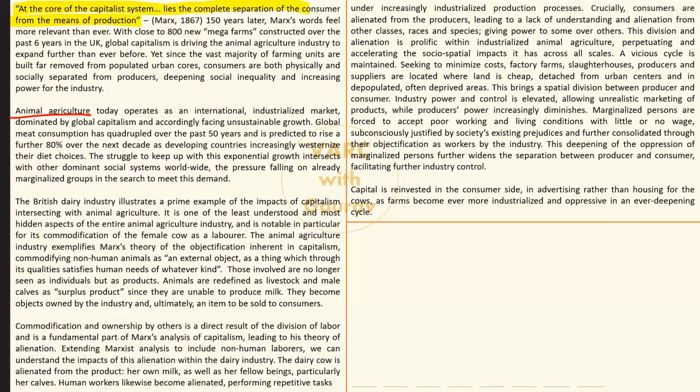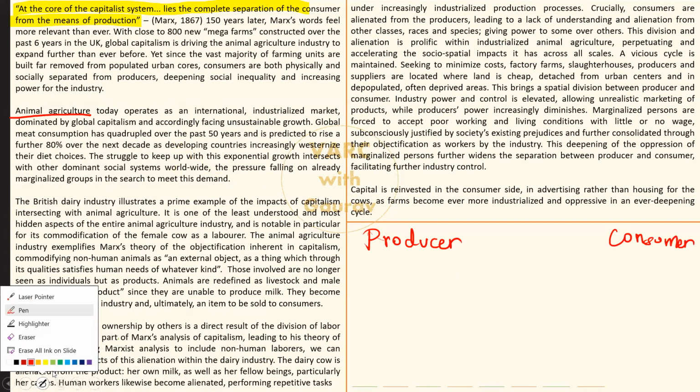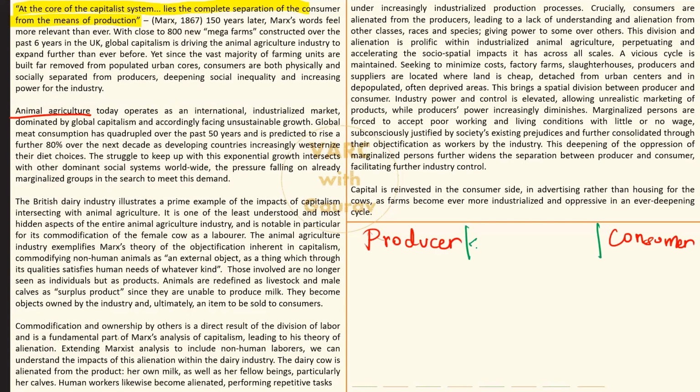The author says that at the core of the capitalist system, there is a very strong separation. If you have a proper capitalist system going on, there is a producer on one side, and then there is a consumer on the other end. But there is no good connection between them. There is a very strong gap between them. They are separated. There is this massive gap between them. The consumer is not completely aware of who the producer is, where it was produced and so on, and the producer has absolutely no idea who the consumer is, where it will go, how it will go, and so on. In between, there is an entire massive chain, supply chain, logistics, whatever you call it, which separates these two.